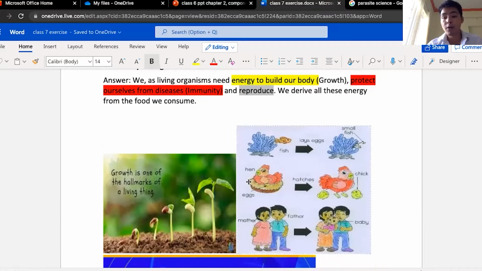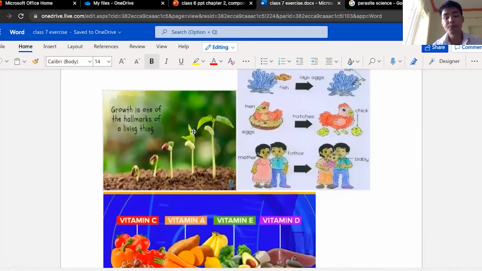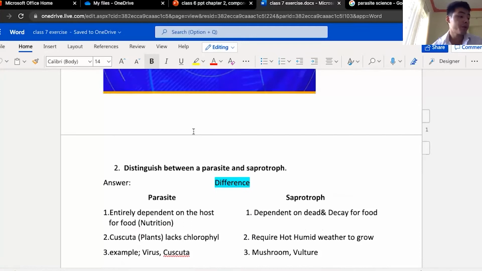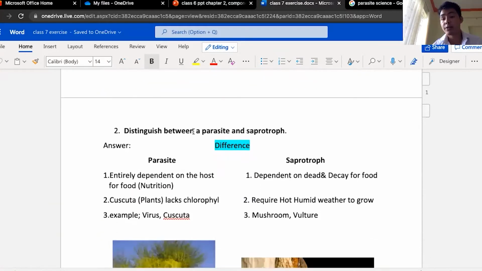You don't have to write or draw all these pictures. You can just copy this. I hope you understand the point. That's the main reason, okay? Moving to the second question. The second question says, distinguish between a parasite and a saprotroph, right?